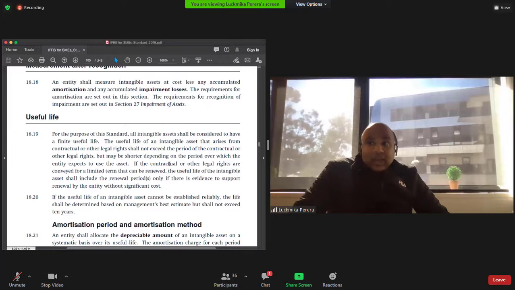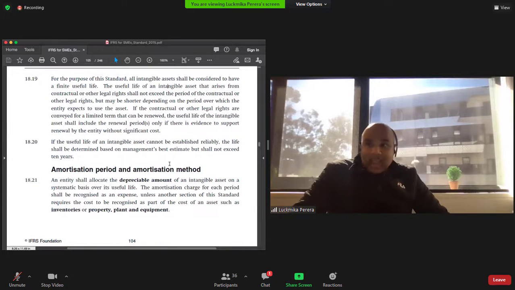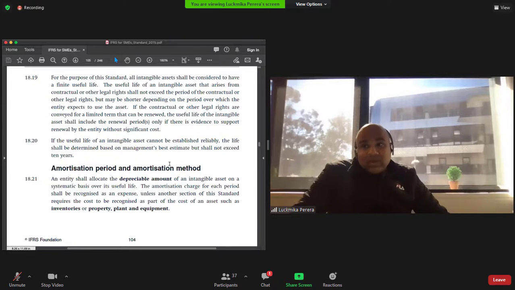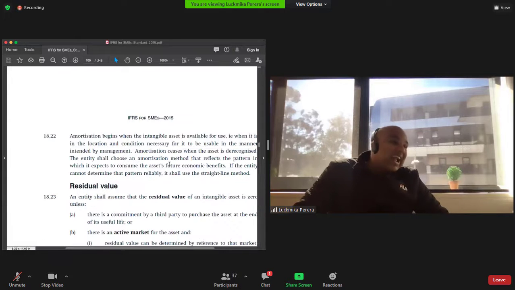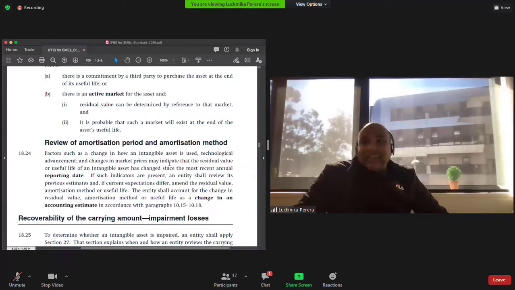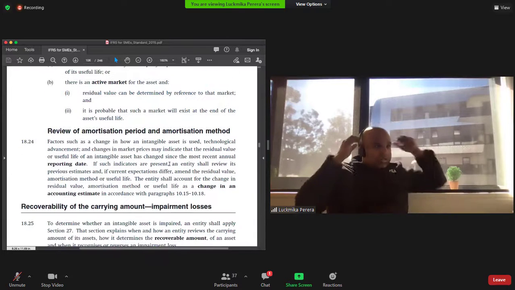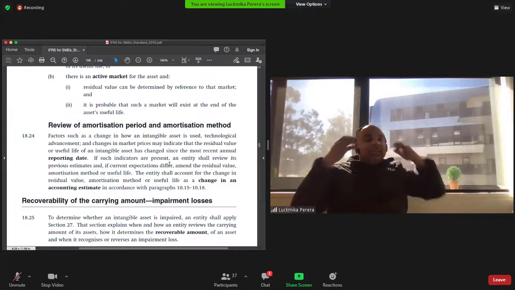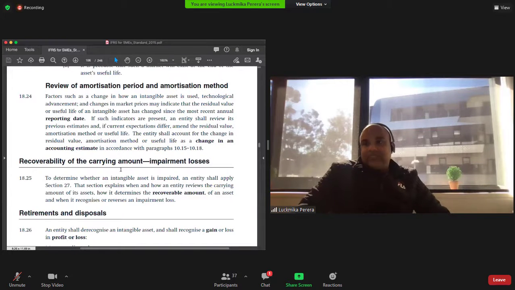Right. So the useful life of an intangible asset has to be measured and taken into account. Amortization period and amortization methods also have to be calculated. You need to talk about a residual value depending on an active market. How much would it be at the end of its life cycle? In most cases, intangible assets will be worth relatively nothing. Okay, in most cases, but that's not always the case.